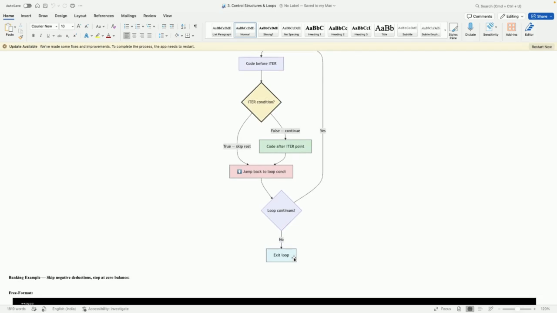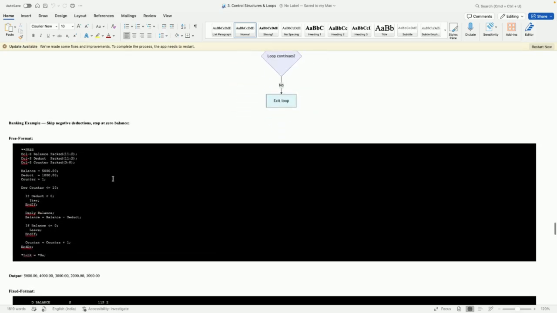For example, there are 5 accounts, and out of the 5 accounts, one account is inactive. Your logic should read all 5 accounts in the loop. You don't know which account is inactive. If any account is inactive, I don't want to execute any other operations inside that loop. So you can use an ITER operation with an ITER condition.